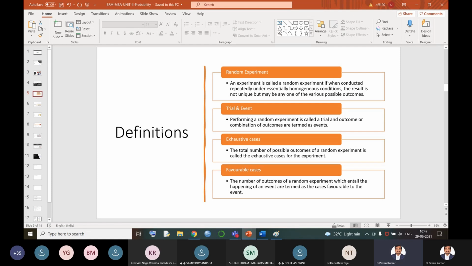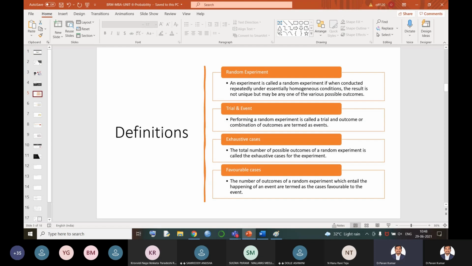You are performing the same task under essentially homogeneous conditions. Homogeneous conditions means however you toss the first time, the second time also you have to toss the same way. There should not be differences between the first time and the second time or the fifth time or whatever. You are tossing a coin, and whatever the outcome, I might get head or a tail, but 100% you cannot say that you are going to get head or a tail. That is called a random experiment.